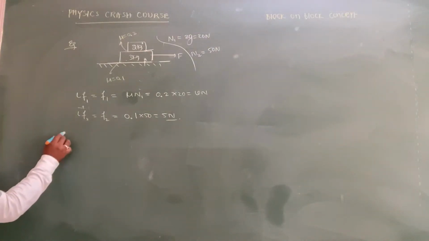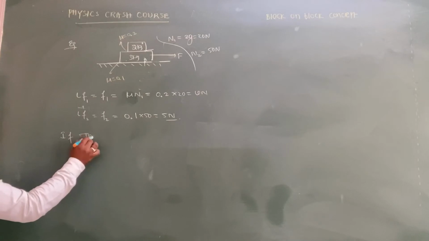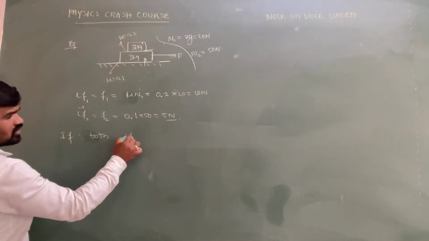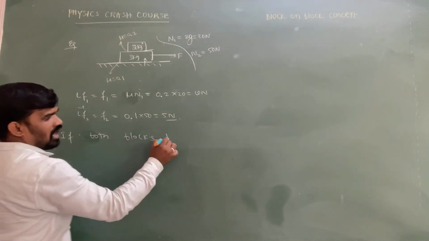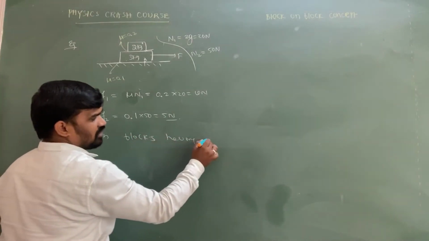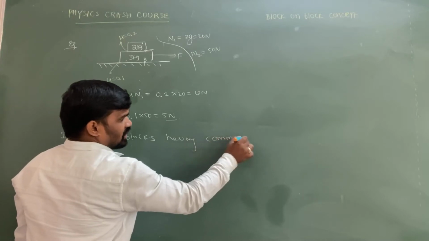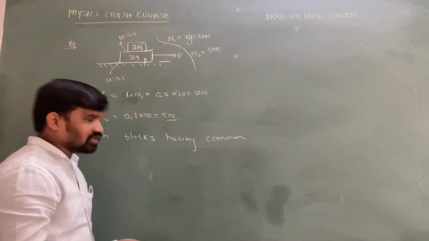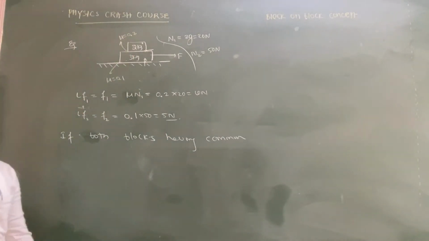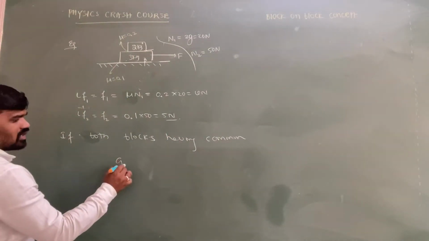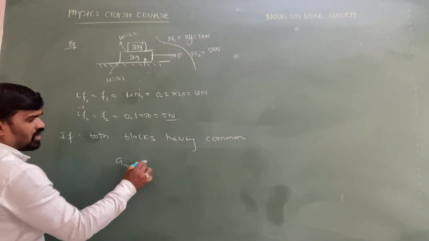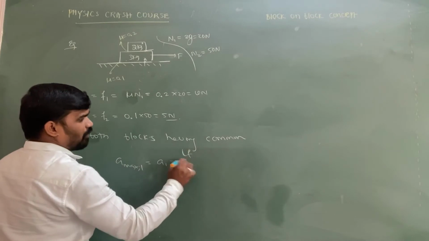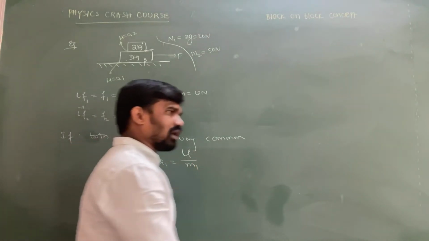Then if both the blocks are having common acceleration, the maximum acceleration which the 2 kg can acquire, the same maximum acceleration is possible for the 3 kg also. Let me take A maximum for the first body, A max, which is equal to the limiting friction upon the mass of the upper block. Why?